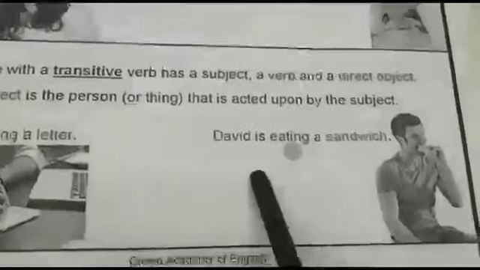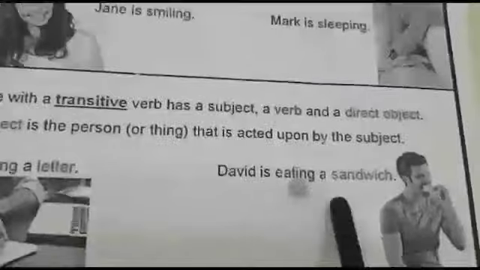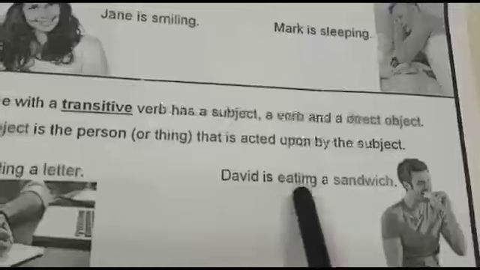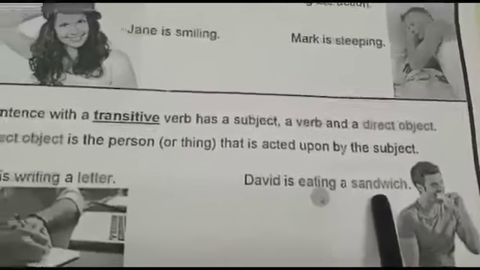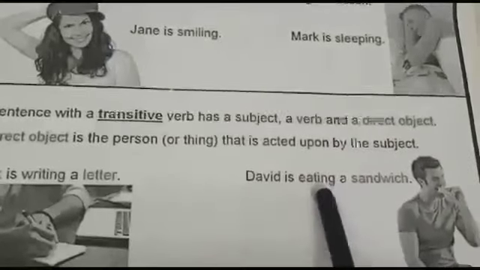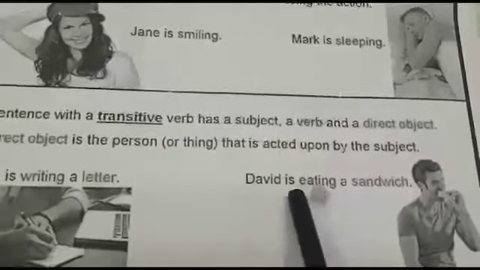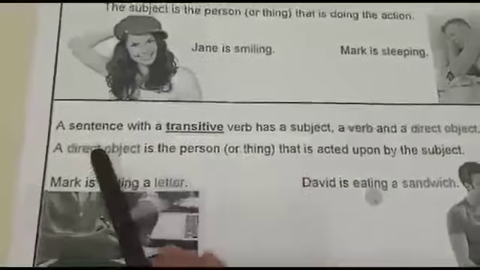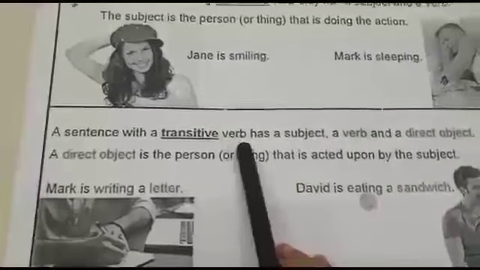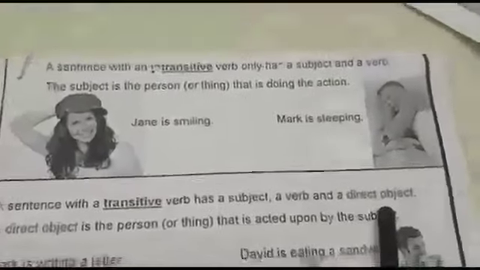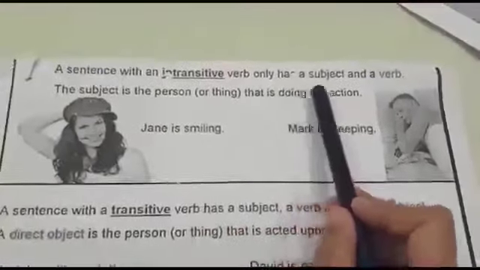Let's go to another example. David is eating a sandwich. David is the subject, eating is the verb. And what is David eating? A sandwich. So a sandwich is a direct object because it is being acted upon. Acted upon means it is being eaten by the subject, and the subject is David. So I repeat again, a sentence with a transitive verb has a subject, a verb and a direct object. And a sentence with an intransitive verb only has a subject and a verb.